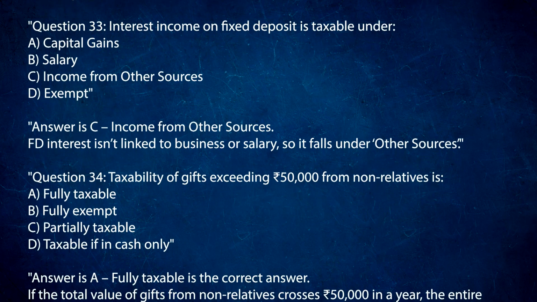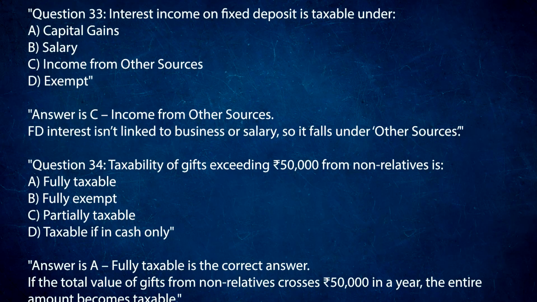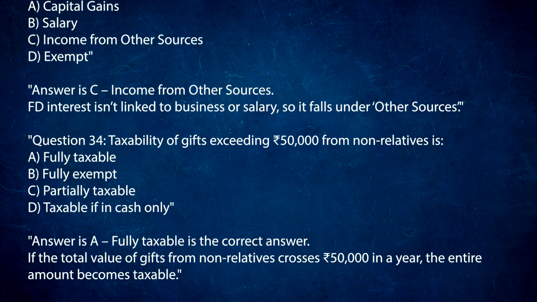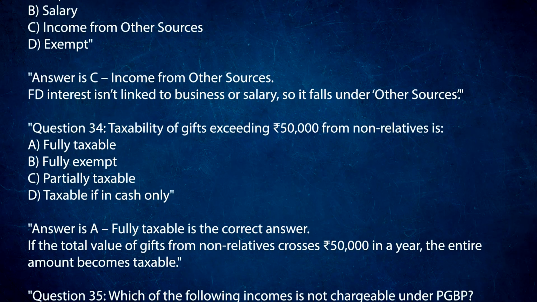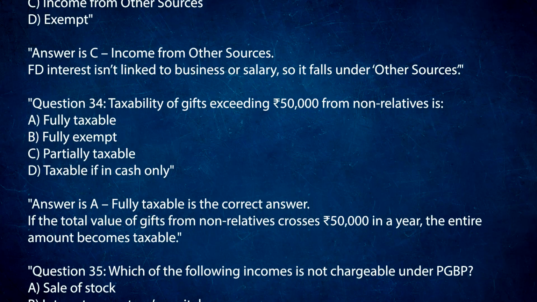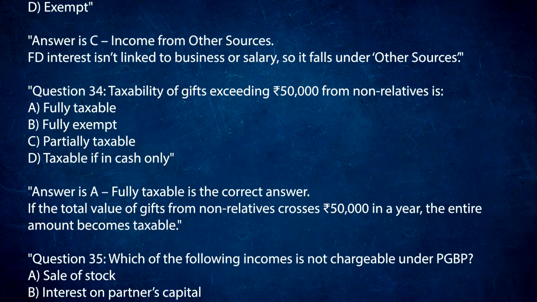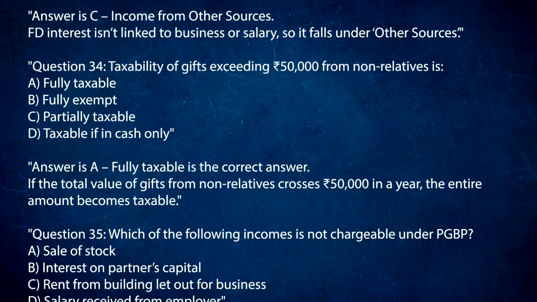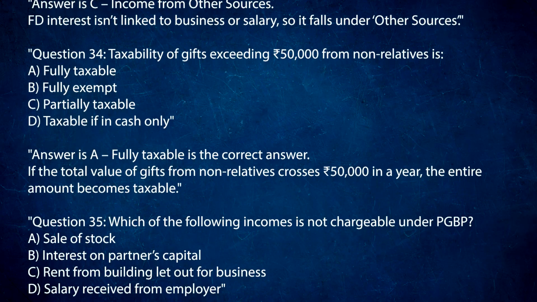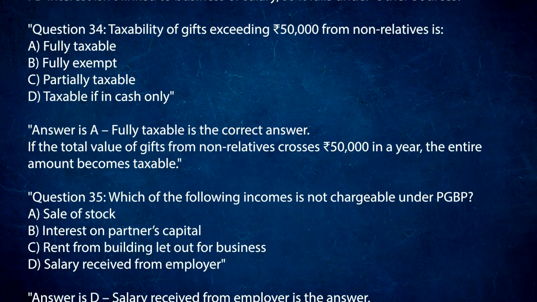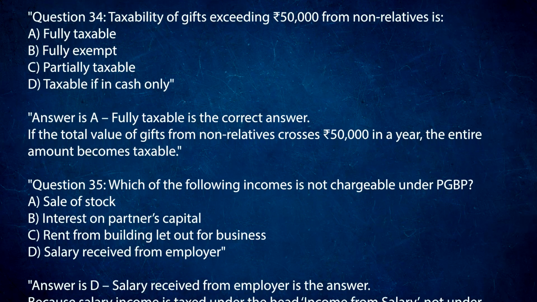Question 34. Taxability of gifts exceeding 50,000 rupees from non-relatives is A. Fully taxable. B. Fully exempt. C. Partially taxable. D. Taxable if in cash only. Answer is A. Fully taxable is the correct answer. If the total value of gifts from non-relatives crosses 50,000 rupees in a year, the entire amount becomes taxable.